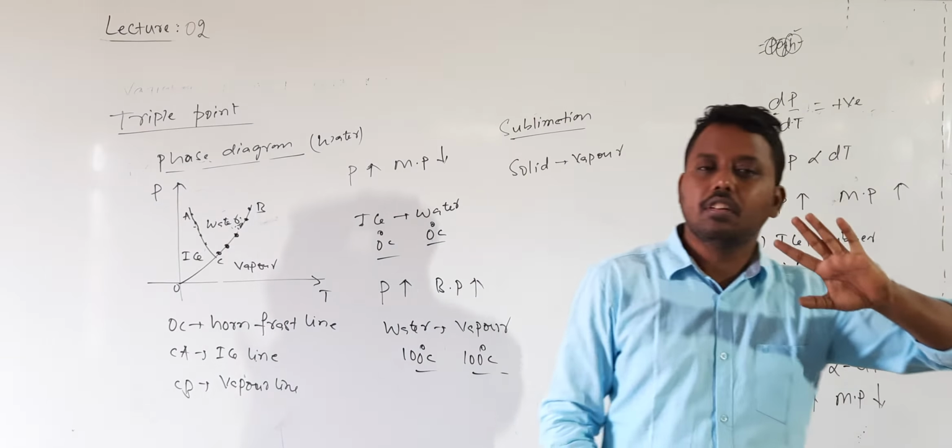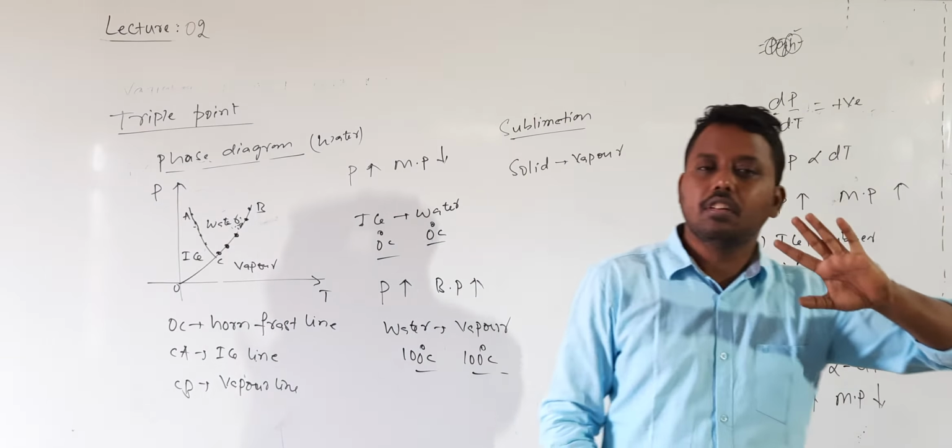In hoarfrost, vapor condenses directly into solid. So this line can also be called the sublimation line. For points on this line, solid and vapor are in thermal equilibrium.